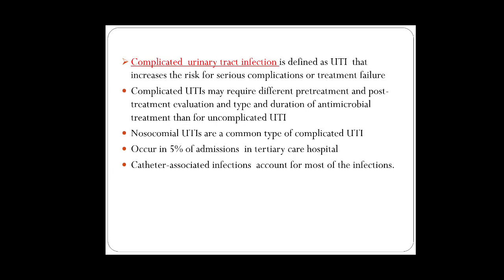So what is complicated urinary tract infection? It is defined as UTI that increases the risk for serious complications or treatment failure. Complicated UTIs differ in the pre-treatment and post-treatment evaluation and the type and duration of antimicrobial treatment compared with uncomplicated UTI. The most common types are nosocomial UTIs, which are acquired in the hospital, occurring in 5% of patients admitted to hospitals.